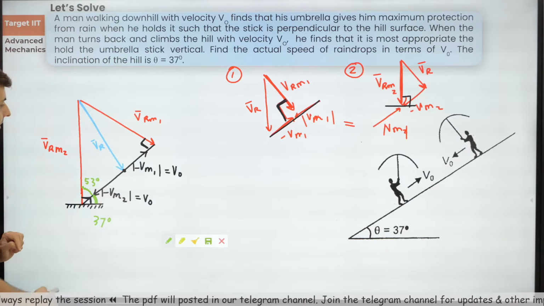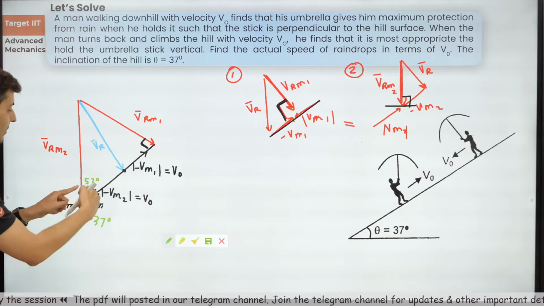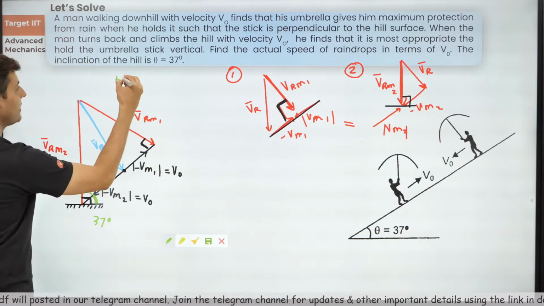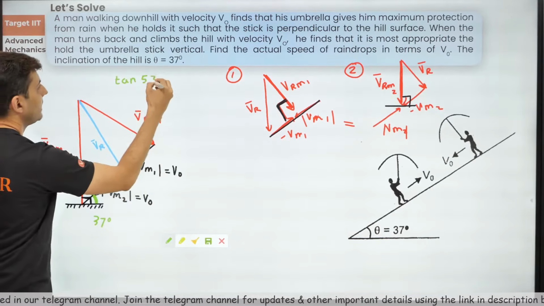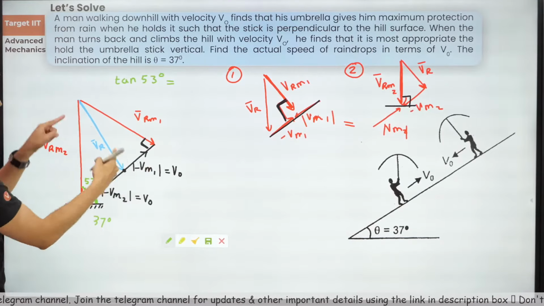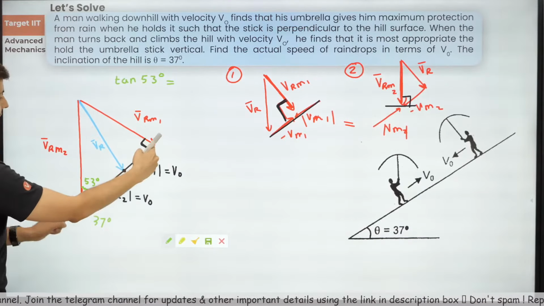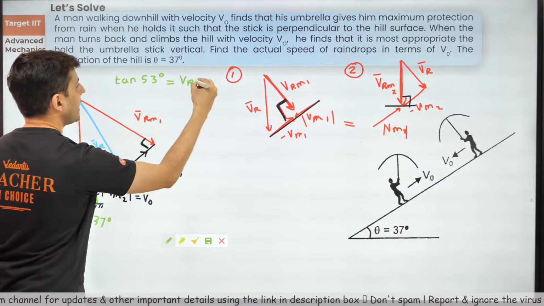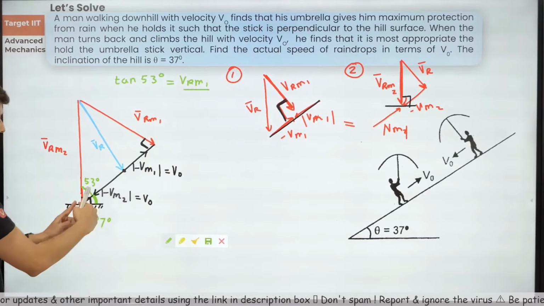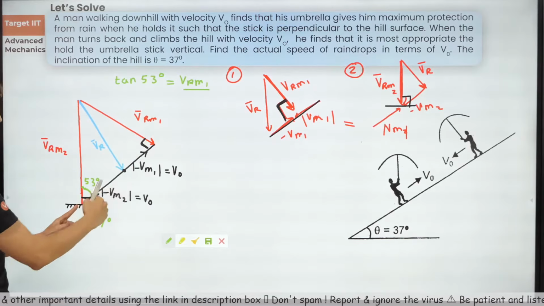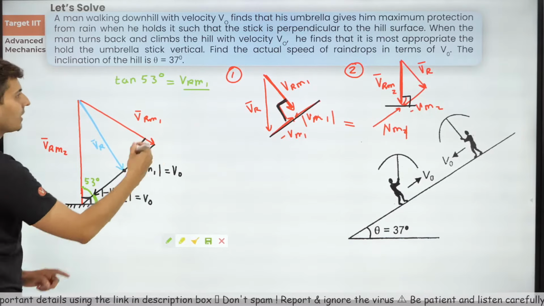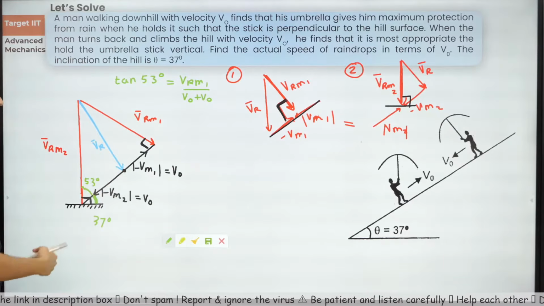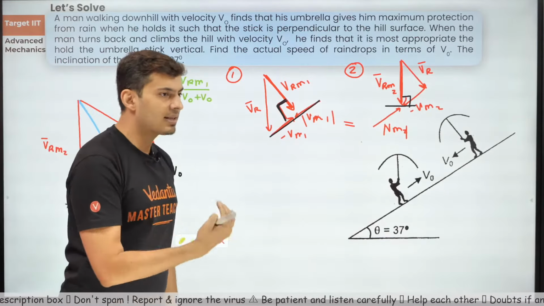So this is 53 degrees. So what I'm going to do is write tan of 53. Think about it. What is tan 53 degrees? Tan 53 will be opposite divided by adjacent, which is nothing but VRM1 divided by this whole thing over here, which is V0 plus V0. Correct? Now what is tan of 53?